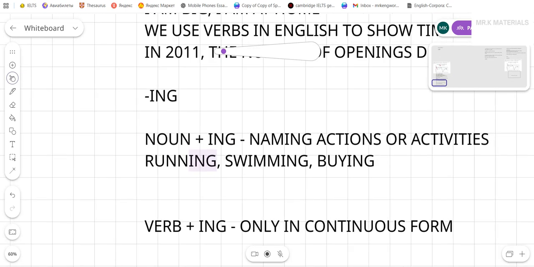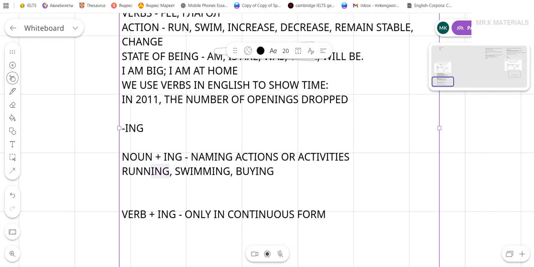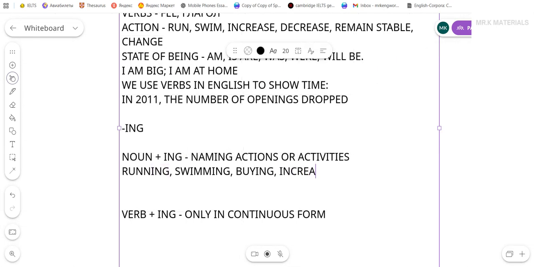So basically, you can look at this and tell me, this is a verb. So if I add ing to a verb, I'll get a noun. This is true, but not in all cases. For example, you cannot say increasing. It's not a noun. Noun for increase is increase. And you will see this in the video, the most important words for IELTS writing task 1, trend graphs. Those who have already watched it should be aware of this. Now, let me give an example here.